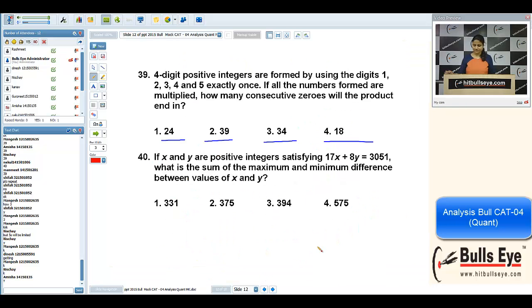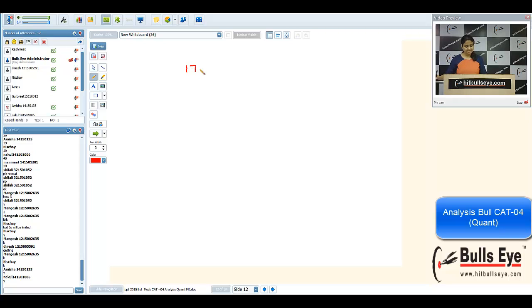Yeah, come to 40th question. Okay, Nakul, you asked 40th question. Okay, come to that. It says 17x plus 8y. Let me see the question. It was 17x plus 8y is equal to 3051.